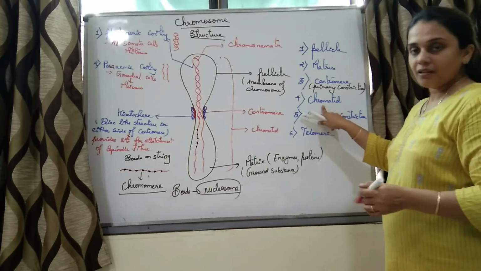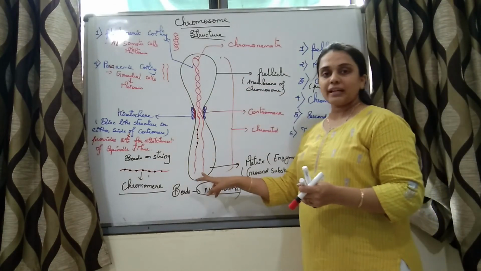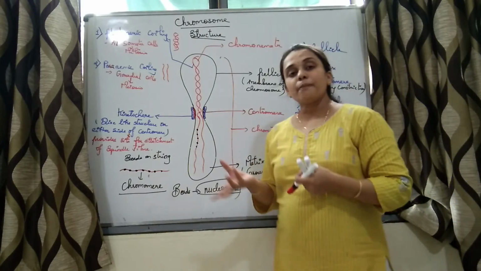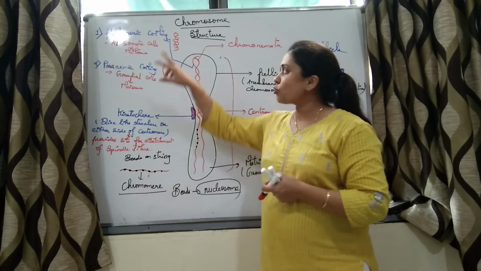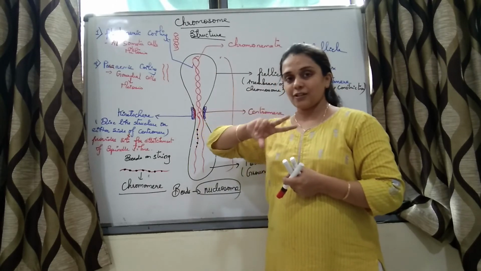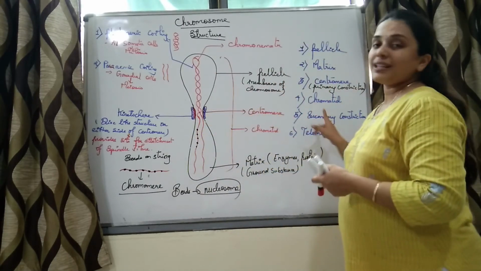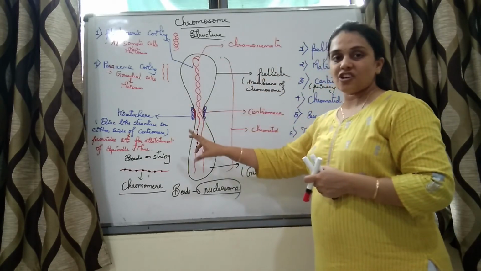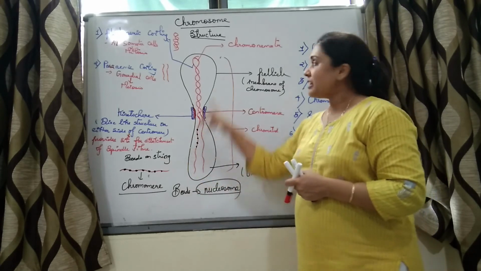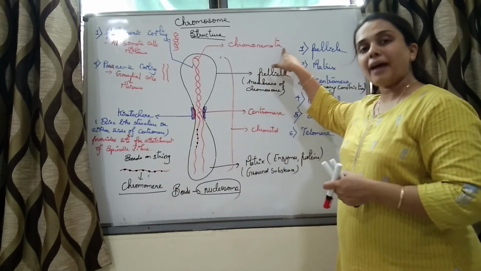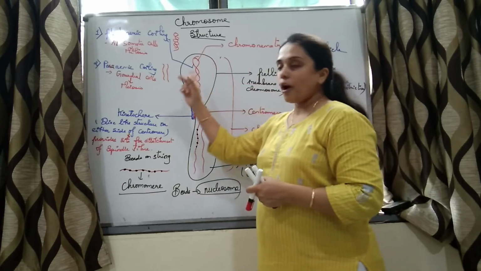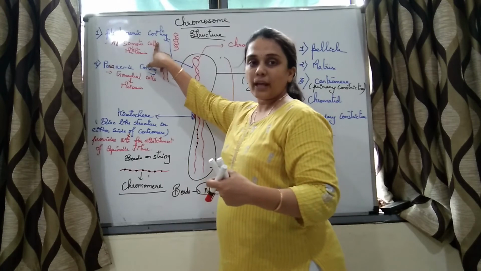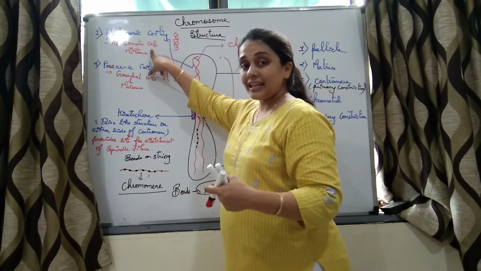So chromatid. This is a single chromatid seen in an anaphase chromosome. In case of prophase and metaphase chromosomes, two chromatids, sister chromatids, are seen. What will these chromatids have? Chromatids will have these coiled or parallel structures, which are called chromonemata. If they are coiled, intertwined, it is called plectonemic coiling, seen in somatic cells.